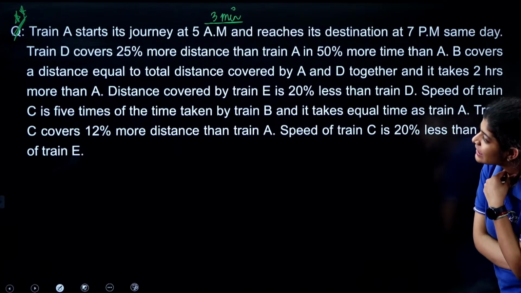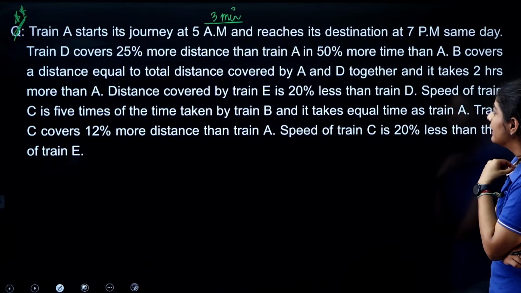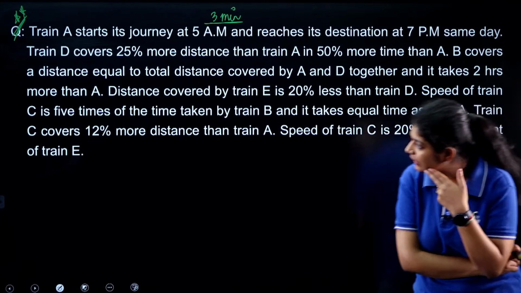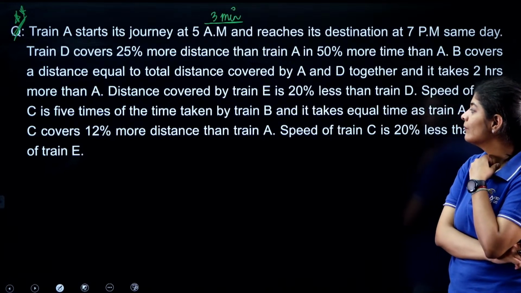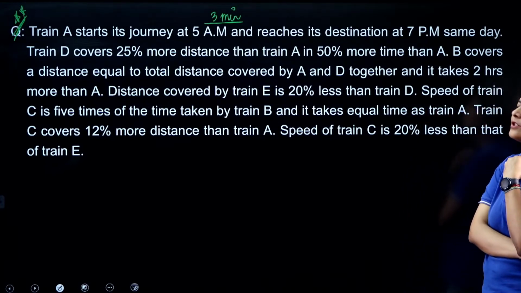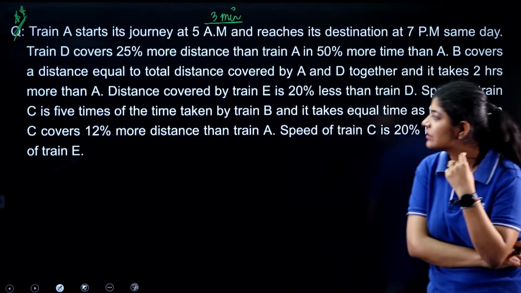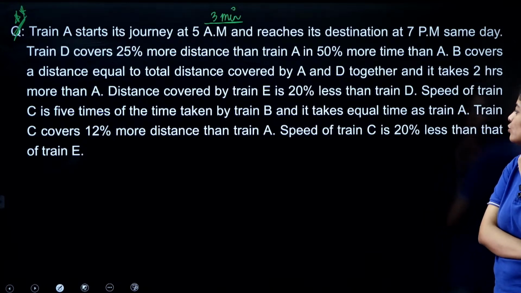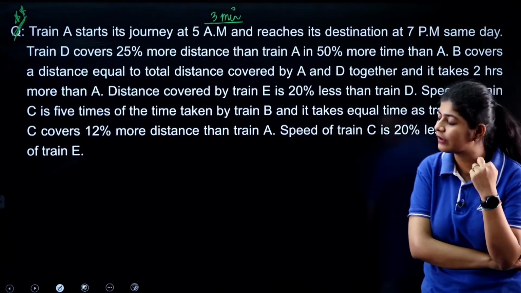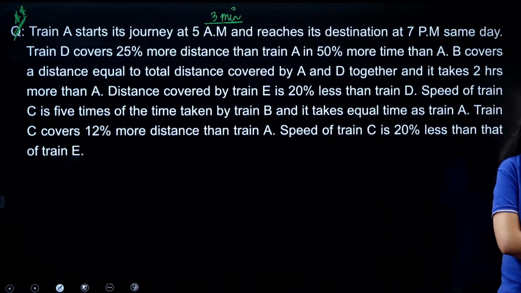Next, distance covered by E is 20% less than train D. Speed of train C is 5 times the speed of train B, and it takes equal time as train A. Train C covers 12% more distance than train A. Speed of train C is 20% less than that of train E. So, how are we going to get the answers to this?